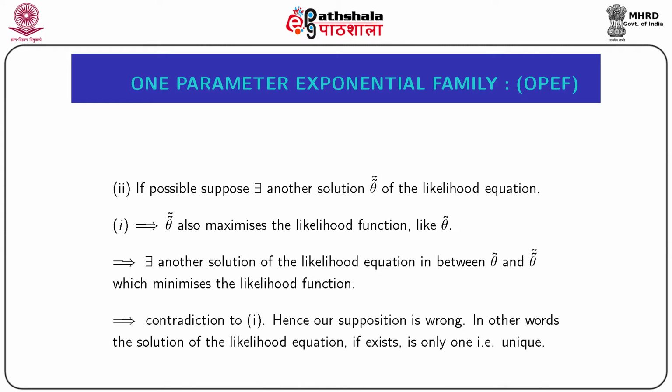Now just think of a function which is maximized at θ curl and again at θ double curl, then definitely there exists another solution of the likelihood equation in between θ curl and θ double curl which minimizes the likelihood function.